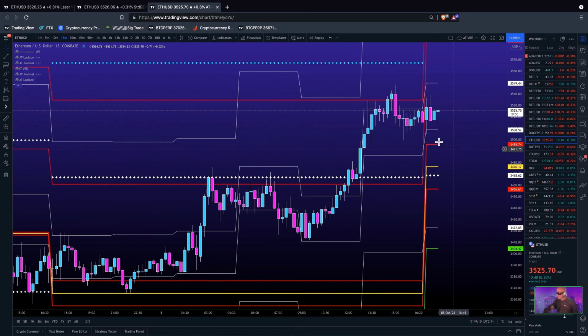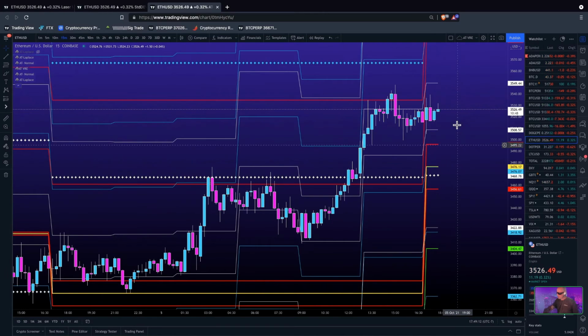Okay, here's Ethereum's new daily volatility range. It needs to be tested. Same with Bitcoin. That's one thing I didn't mention. These price action volatility ranges get tested: the daily, the weekly, the monthly.